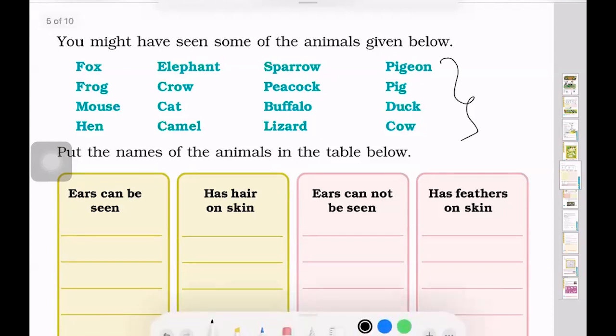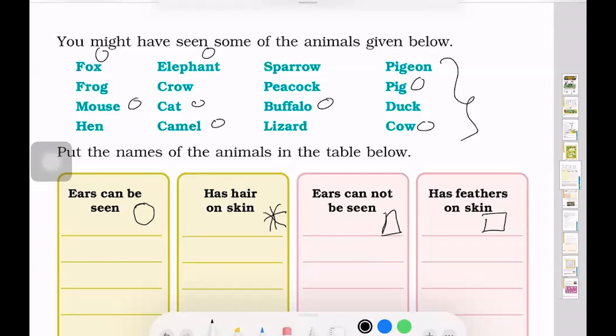For this we'll have a circle, for this we'll have a star, for this we'll have a triangle, and for this we'll have a square. So we'll put the animals accordingly now. First we'll take out the animals whose ears can be seen. Elephant's ears can be seen, fox's ear can be seen, pig's ear can be seen, mouse, cat, buffalo, camel, cow. So these are the animals whose ears can be seen.